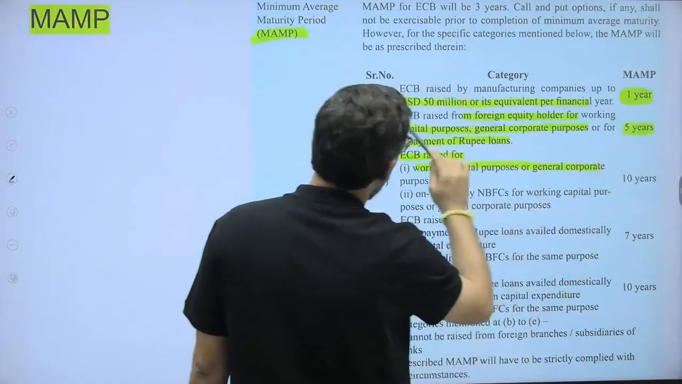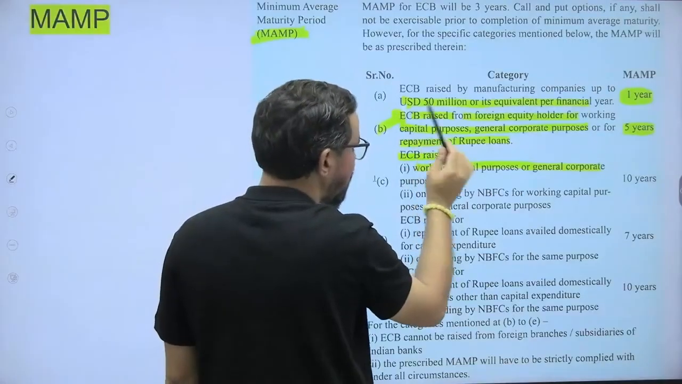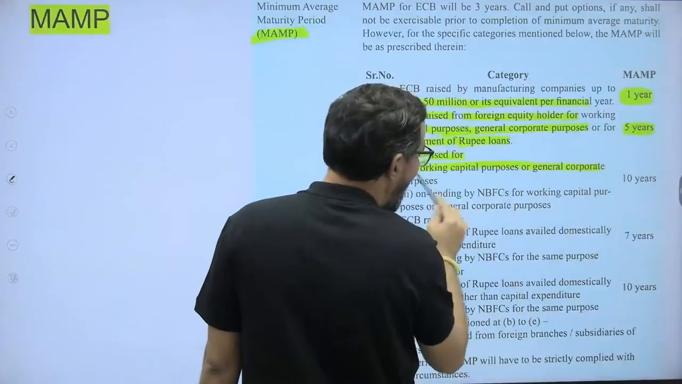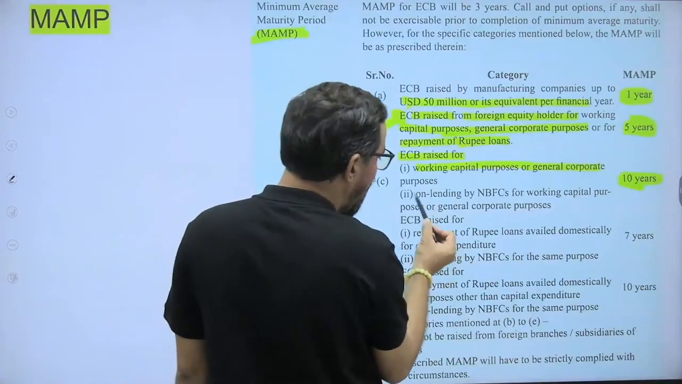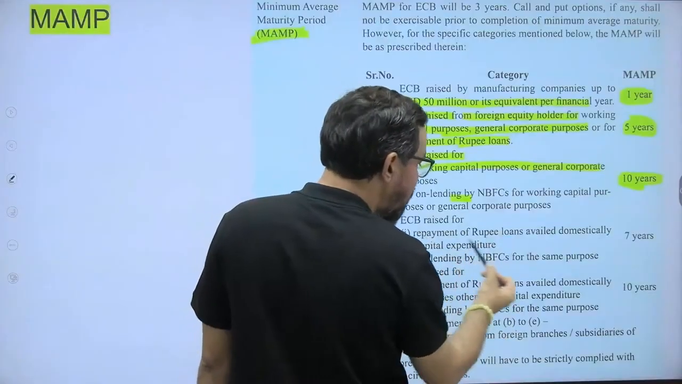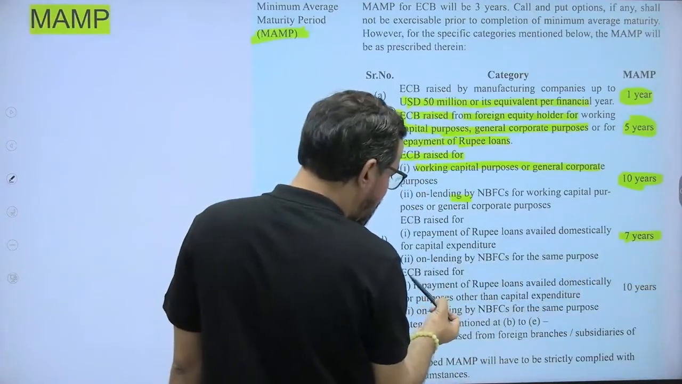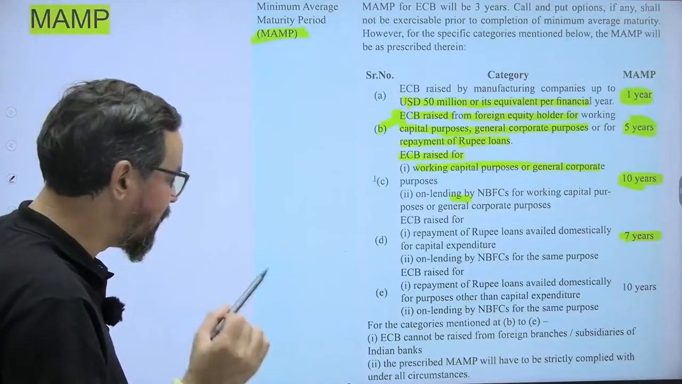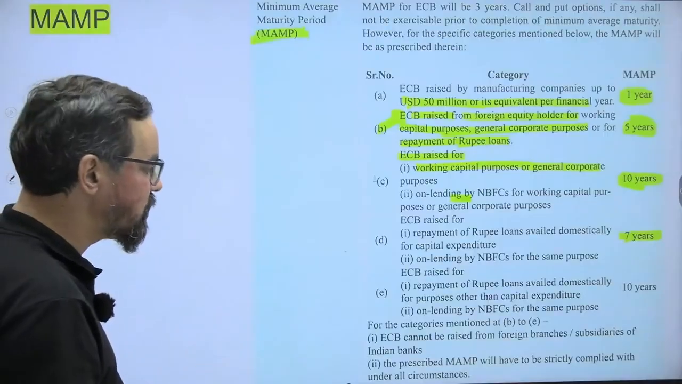So 5 years, sorry, capital purpose, ECB raised from the foreign equity partners for these particular purposes is 5 years, and for working capital purpose it is 10 years. And then on-lendings by NBFCs, working capital purpose, general corporate purpose, repayment of rupee loan availed domestically for capital expenditure is 7 years, and then on-lending by NBFC for the same purpose, ECB raised for repayment of rupee loan, 10 years. For purposes other than expenditure on lending by NBFCs and all, again 10 years.